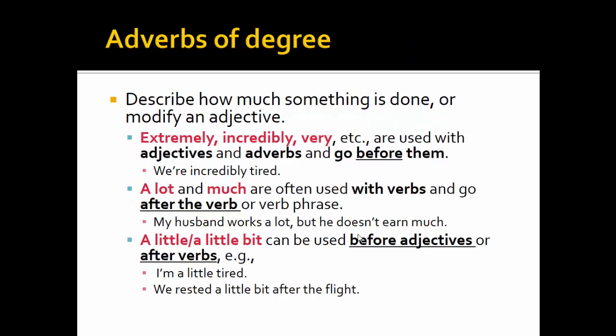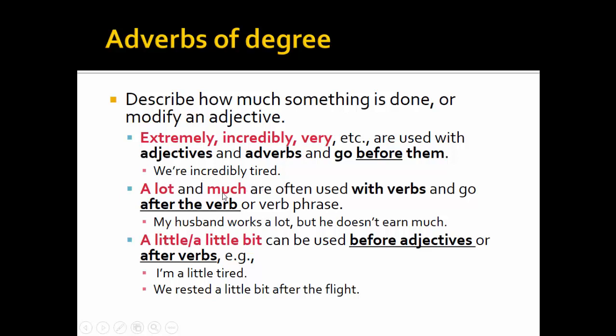Let's move to adverbs of degree. They describe how much something is done or modify an adjective. Extremely, incredibly, very, etc. are used with adjectives and adverbs and go before them. Example: we are incredibly tired.